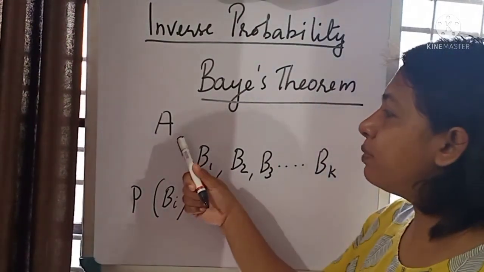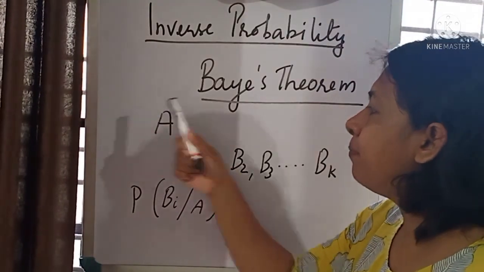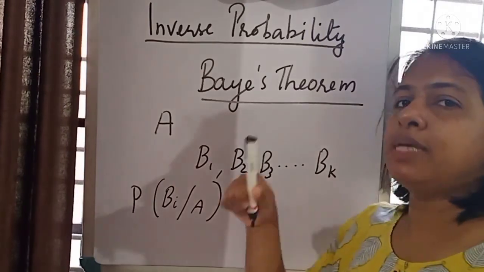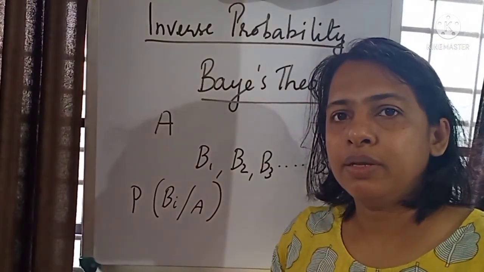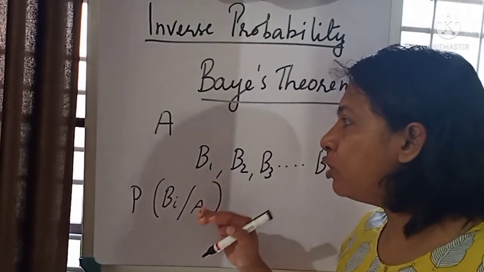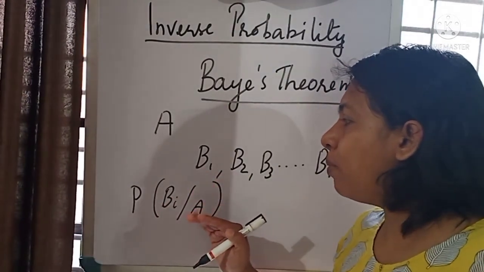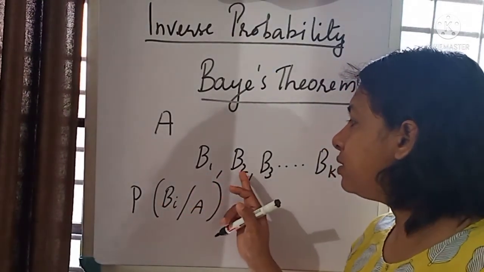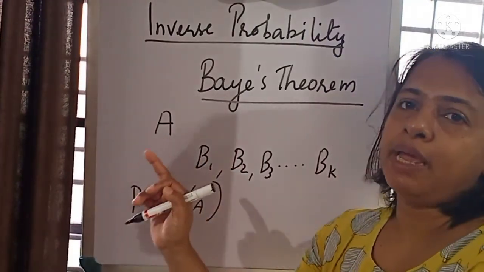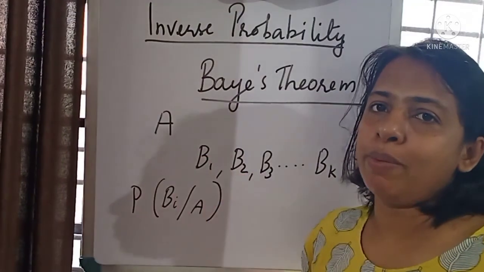That means what is the probability of happening of this event given that B2 has happened. Usually we say such probabilities, but here we want to know what is the probability of this cause really affecting event A. Inverse type probability.